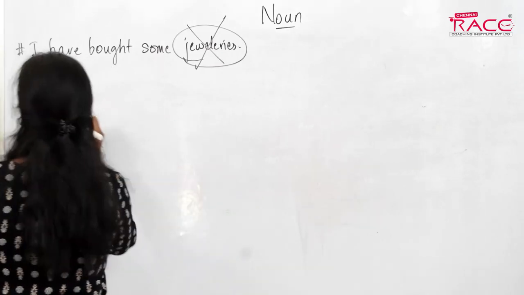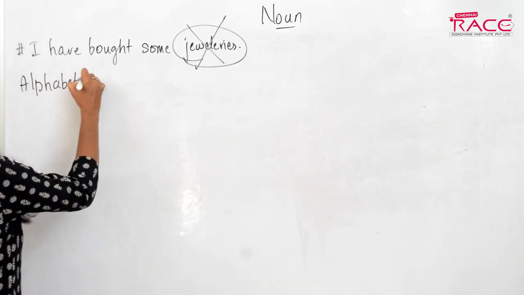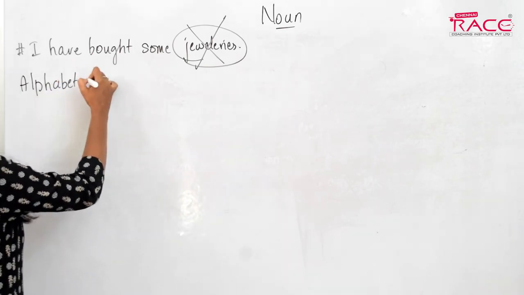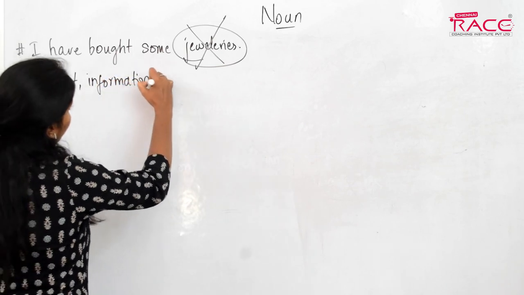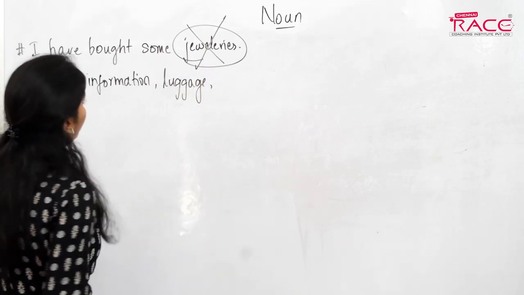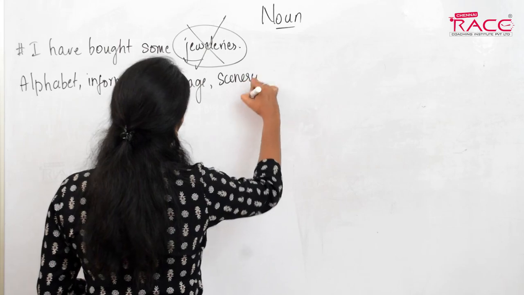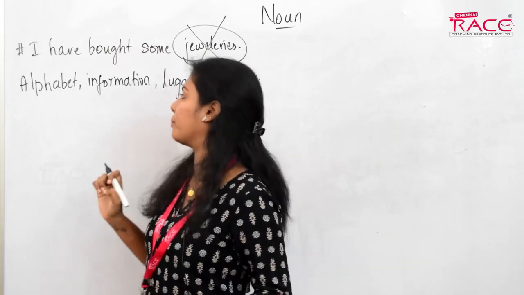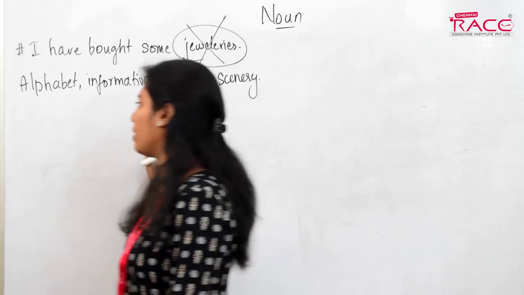I'll give you some examples. You cannot use alphabets. Alphabets is wrong. You should always say alphabet. And then information, and then luggage, and scenery. So for these nouns you have only the singular form and not the plural form.